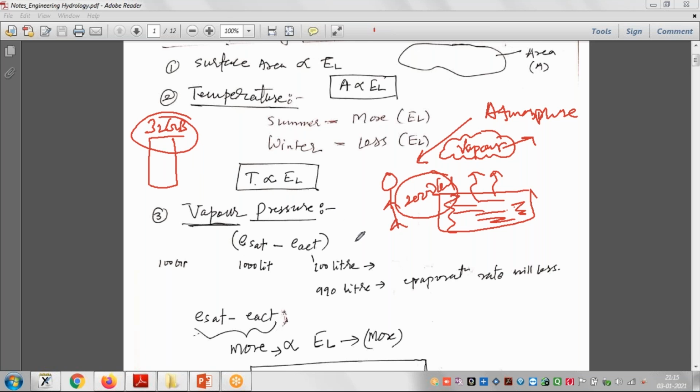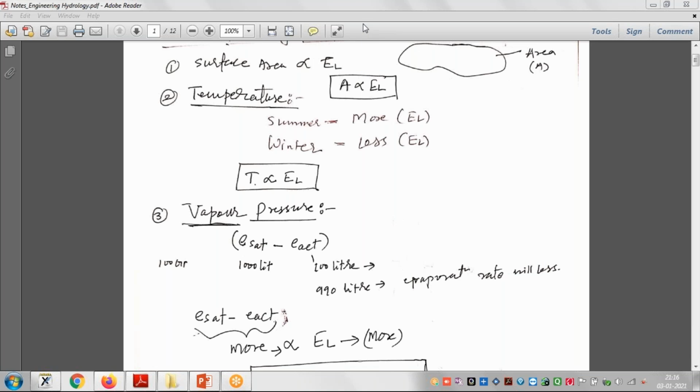Similarly, our atmosphere also has vapor pressure, and this vapor pressure has some saturation level, right? If it becomes more than that, evaporation will not be more. A level will come when evaporation will be less. So what is this E sat minus E actual? E sat means saturation evaporation level, and E actual means actual evaporation.